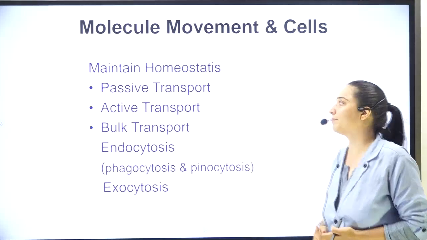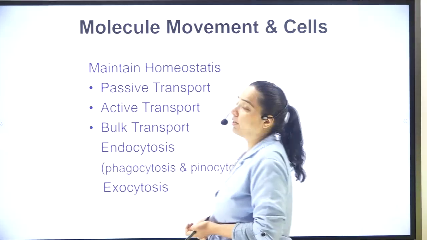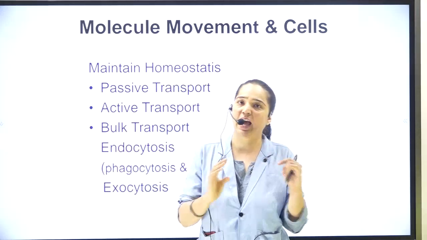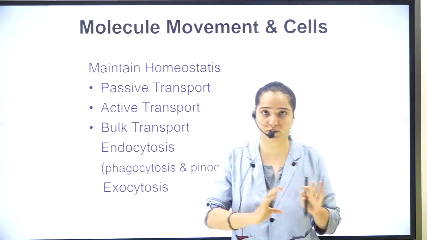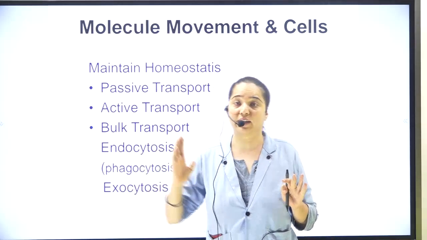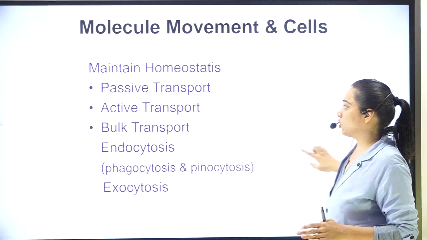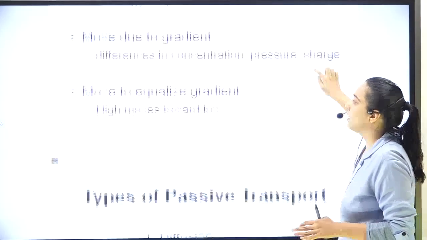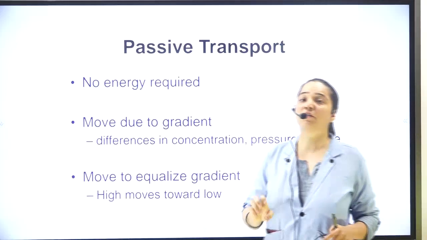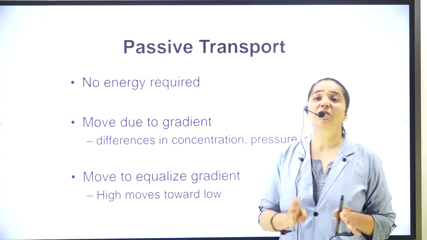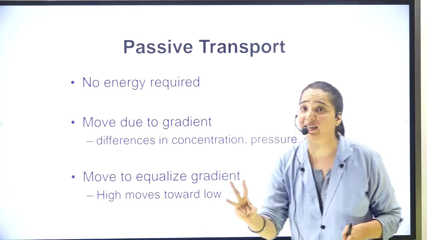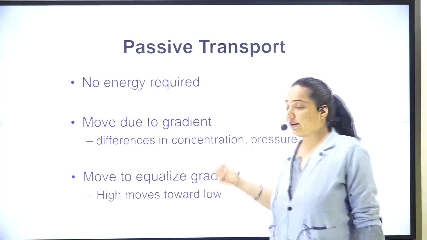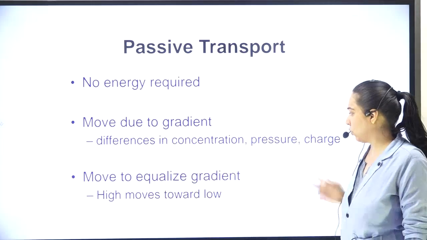It's homeostasis. Now if we talk about transport, then transport can be of two types: either it is passive, or it is active, or it is bulk transport. Passive transport means the transport which does not need any kind of energy, and it is bifurcated into two types. Passive transport is because of the gradient, that means difference in three things. What are those three things? Concentration, pressure and charge. And it moves from high to low.